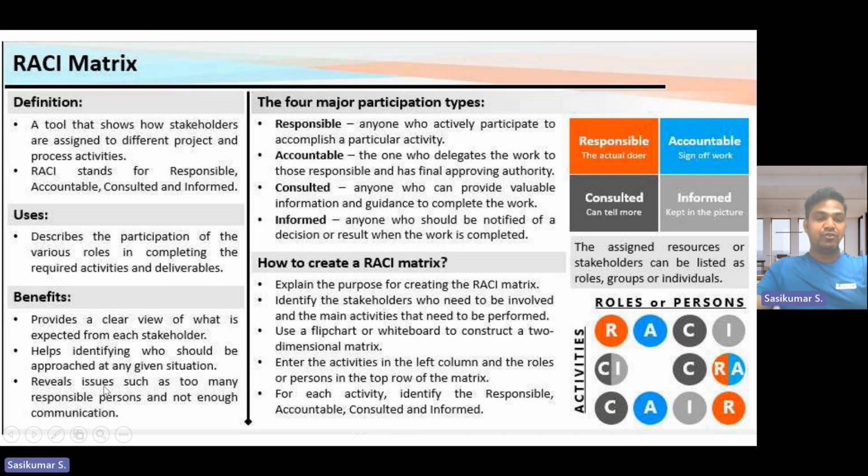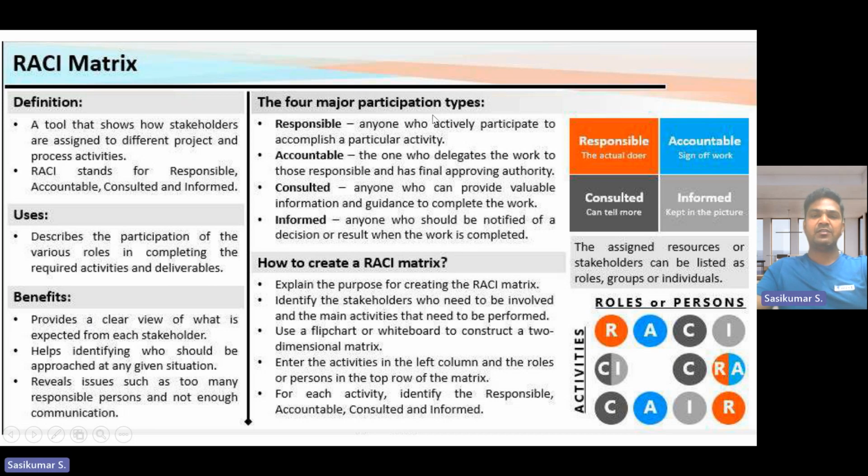And it resolves issues such as too many responsible persons, and not enough communication. So what happens? Some projects have too much communication, too much direction. Everyone is targeting one person: you should do, you should do. Why is it required? Who has to do what, what is the exact activity they want to do? They want to complete the project or activities within a time. We can provide that by using the RACI matrix. That is the beauty of the RACI matrix.